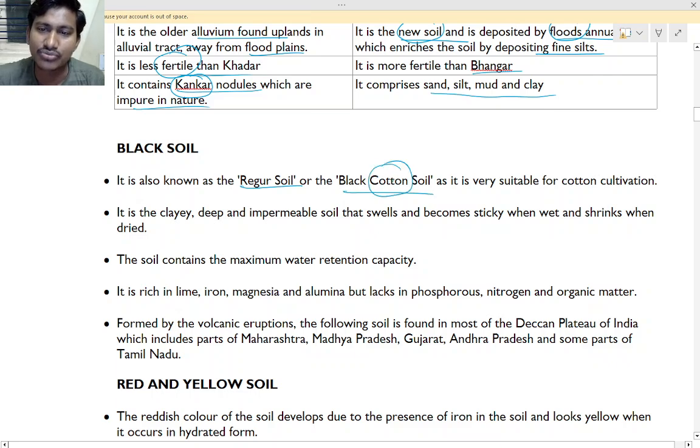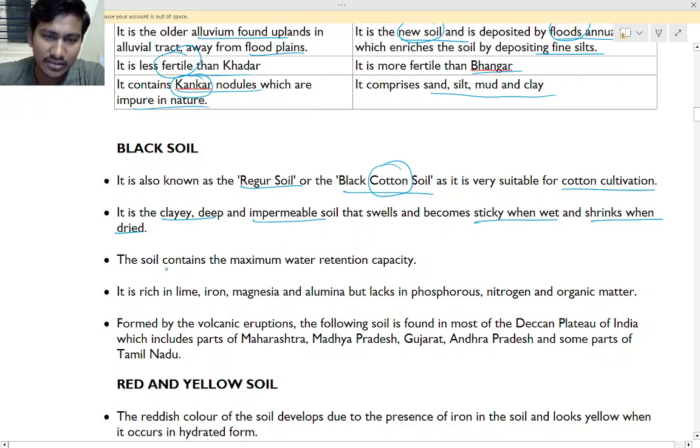Cotton soil because we can grow cotton, as it is very suitable for cotton cultivation. It is clayey, deep and impermeable soil that swells and becomes sticky when wet and shrinks when dried. So if you put water in that, it will become sticky. Okay, so that is black soil.